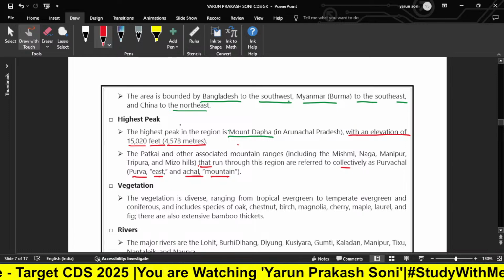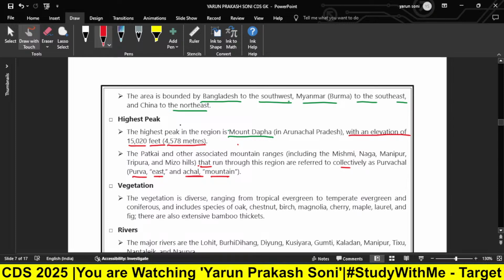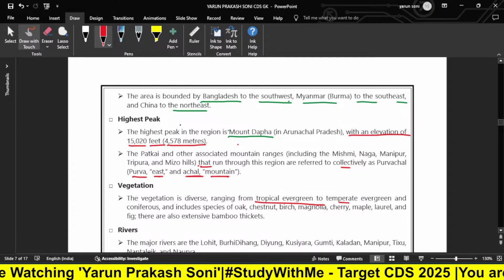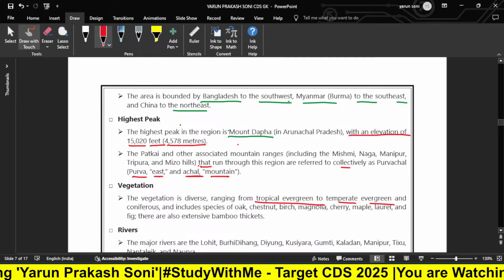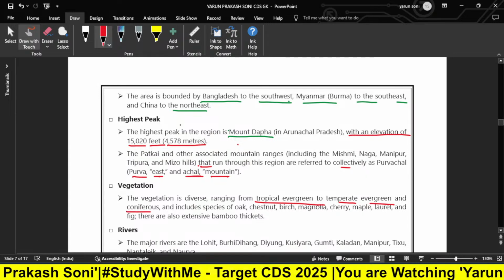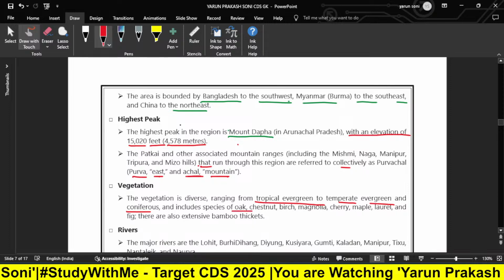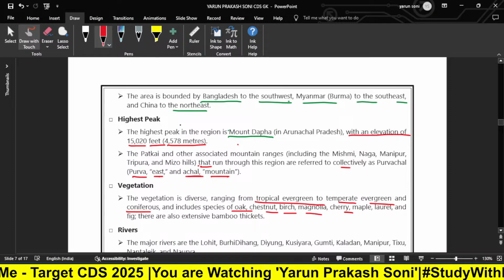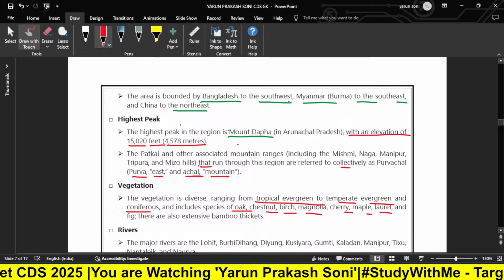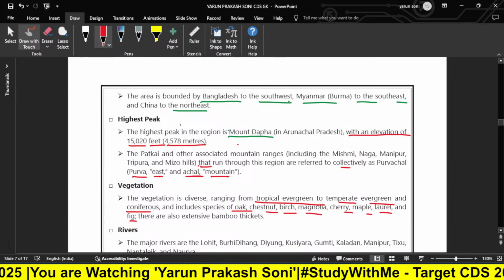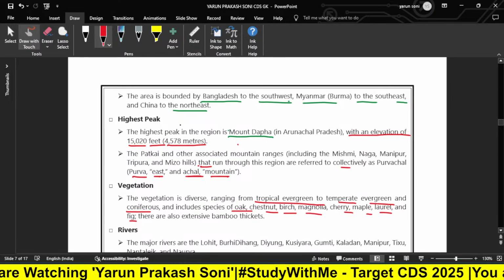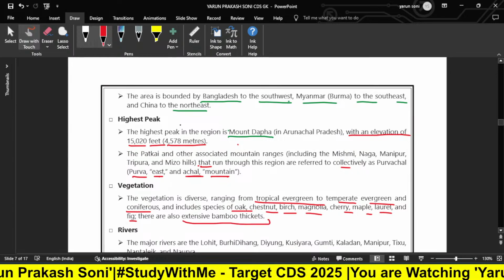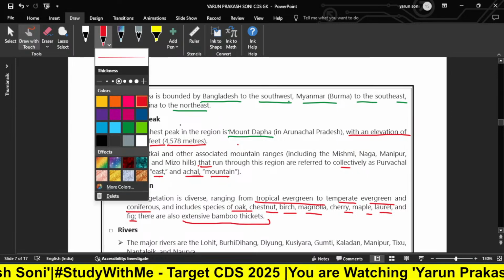Now, if we talk about vegetation, the vegetation is diverse, ranging from tropical evergreen to temperate evergreen and coniferous, and it includes species of oak, chestnut, birch, magnolia, cherry, maple, laurel, and fig. There are also extensive bamboo thickets. Okay, so this is the important vegetation of this particular Purvanchal range.